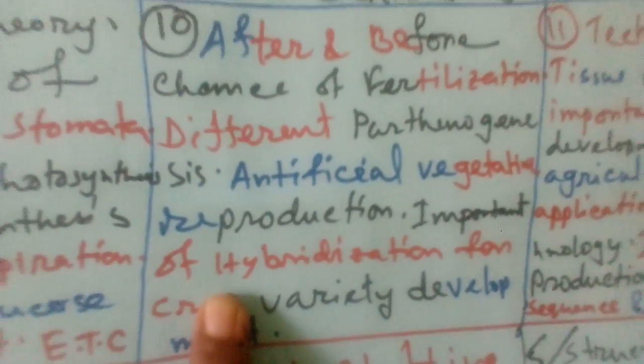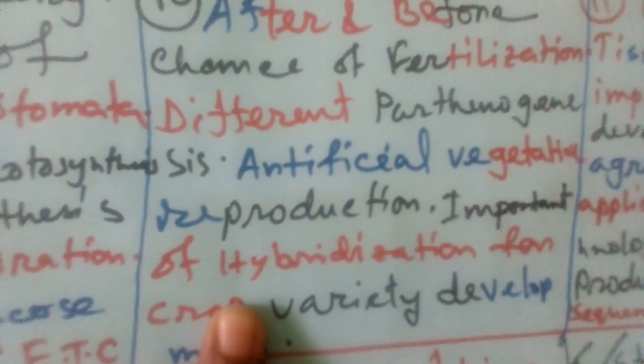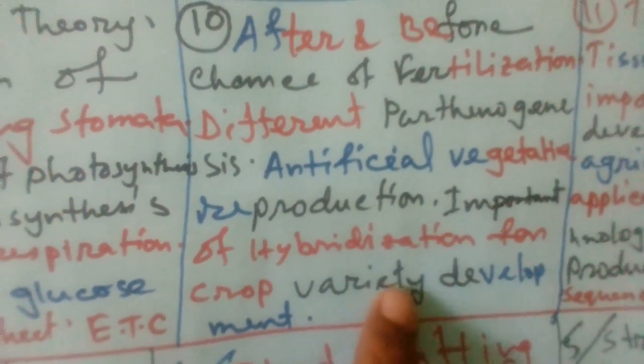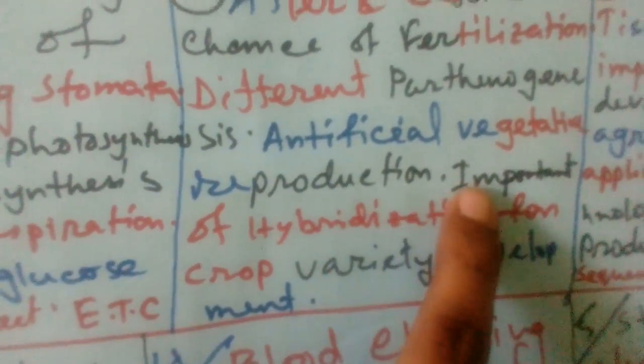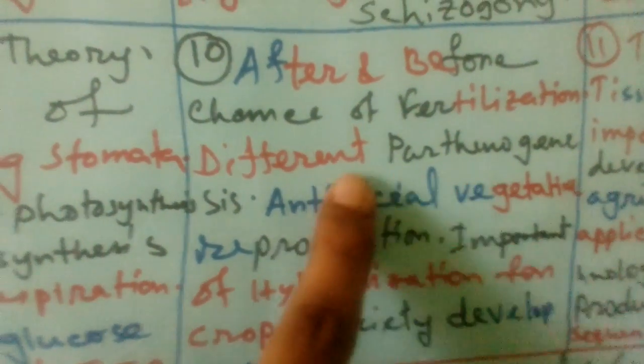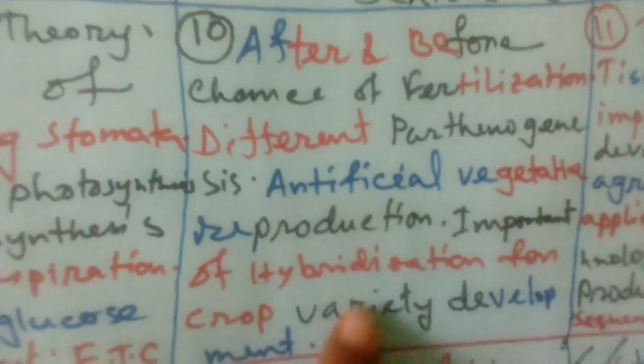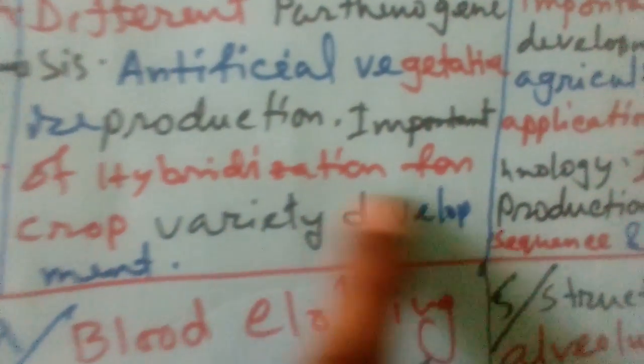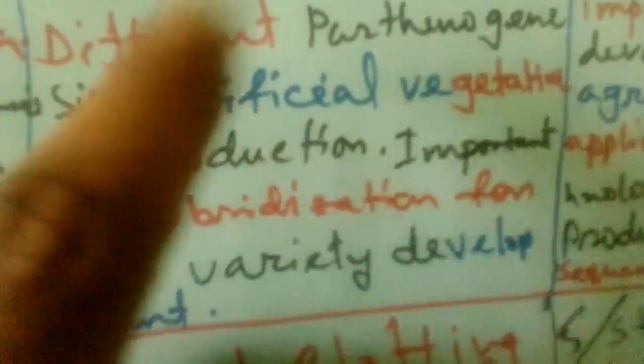Then after that, chapter 10, we already found one question last year, but this segment is important. You look, that is hybridization process and parthenogenesis. Different parthenogenesis I mentioned, that is before and after changes of fertilization, a common question, and the hybridization for crop development, variety development. It is very much important. One question can come, I think this is important.